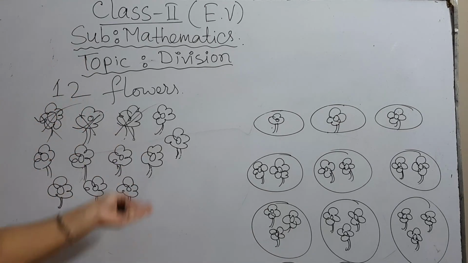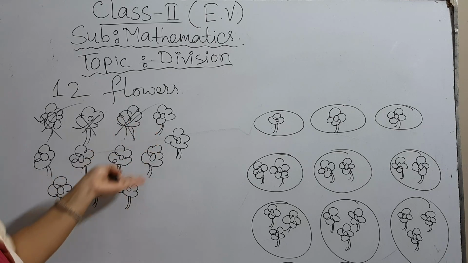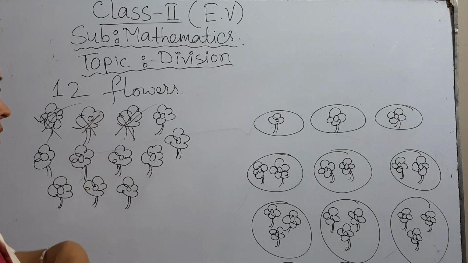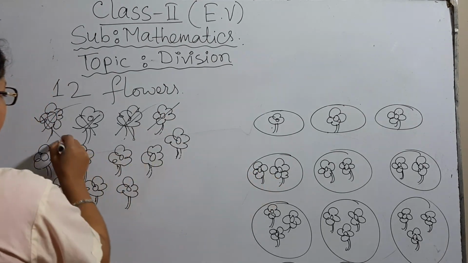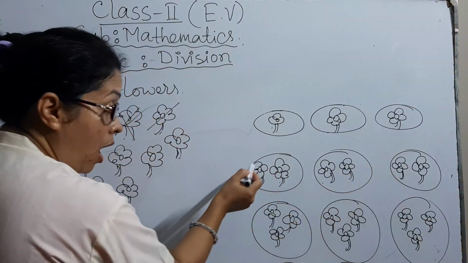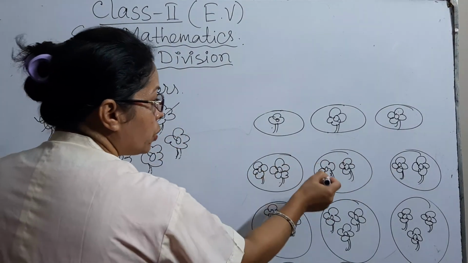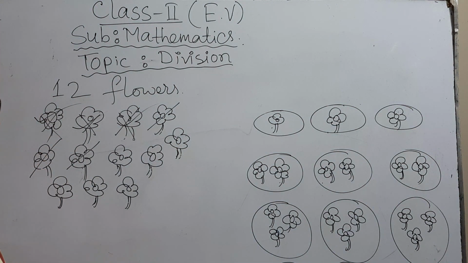Now, you have 9 flowers left, okay? So, let's divide again. This one keep here, this 2, this also, that is, now each friend got 2 flowers, okay?